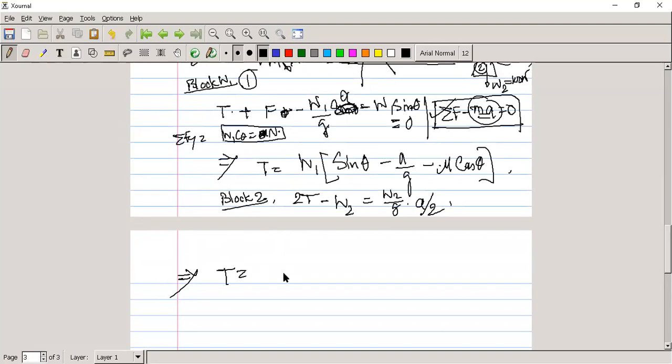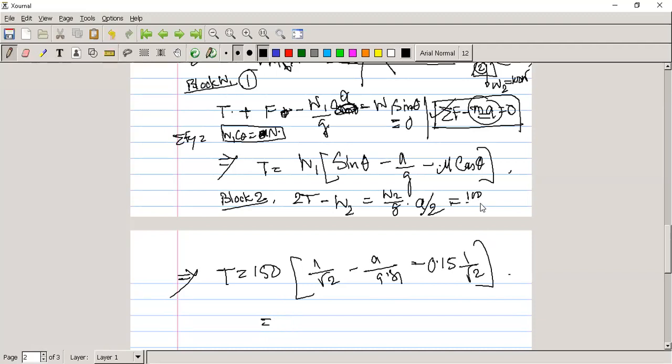So just put in the values. T is equal to W1, which is 150, sin 45 is 1 by root 2, minus A by 9.81, minus mu is 0.15 into 1 by root 2, cos 45 also. And for the other, W2 is 100 by 9.81 into A by 2, which gives 50A by 9.81.